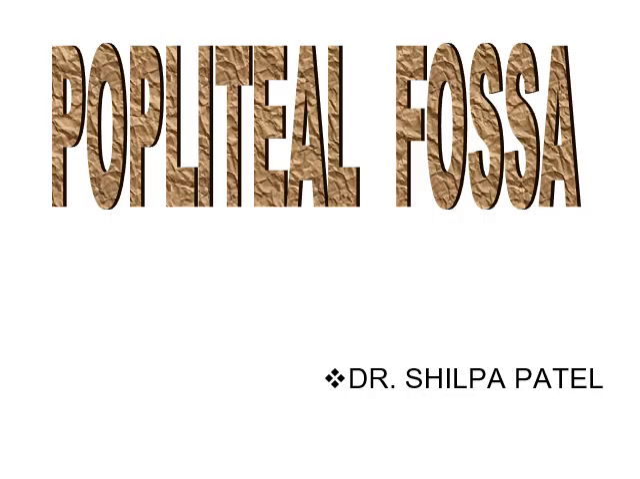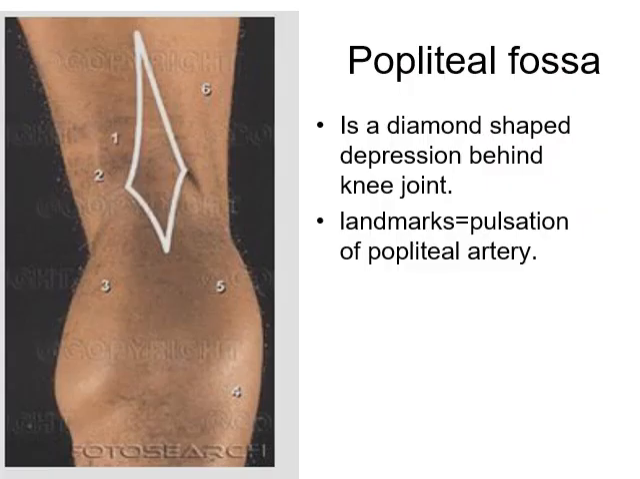First, introduction. What is the popliteal fossa? It is a diamond-shaped depression behind the knee joint. You see, this is the diamond-shaped depression behind the knee joint. The first landmark for this popliteal fossa: here there is a pulsation of the popliteal artery.